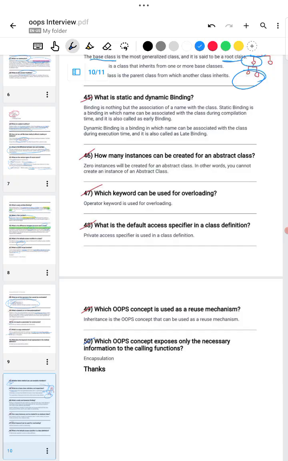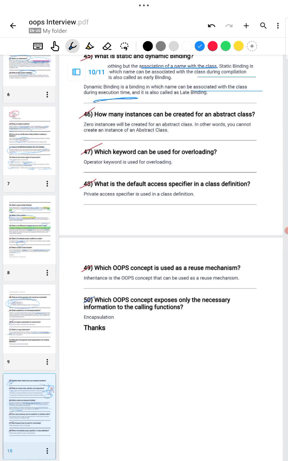What is static and dynamic binding? Static binding means association of a name with a class during compile time, and dynamic binding means association of a name with a class during execution time. Question number 46.